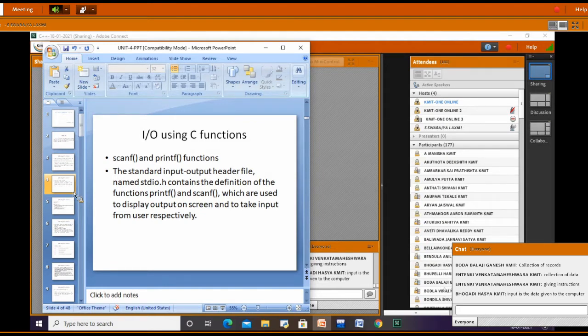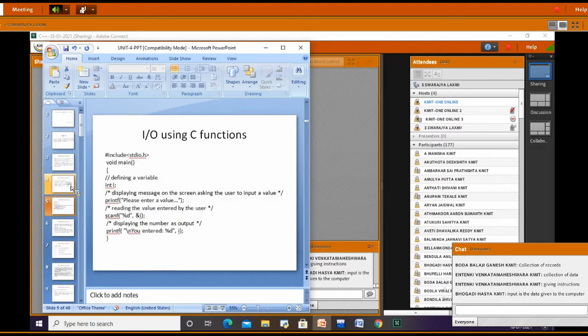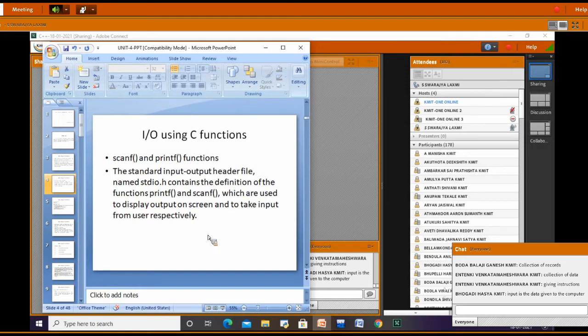When we are using these two functions, we include a header file called stdio.h. Then what is the syntax of the scanf function? Scanf, and we provide a format string, and then ampersand followed by the variable name. The format string indicates what type of data we are going to read from the keyboard.